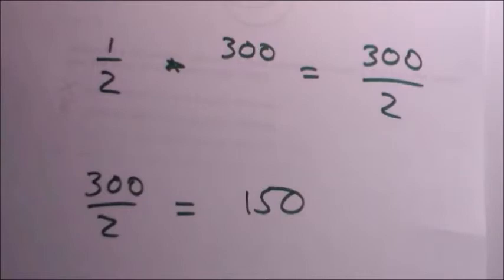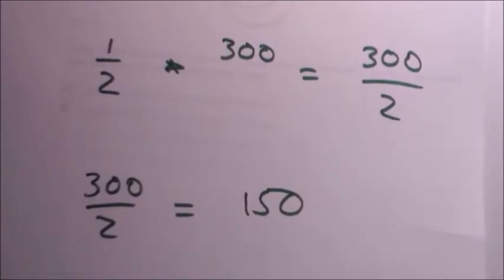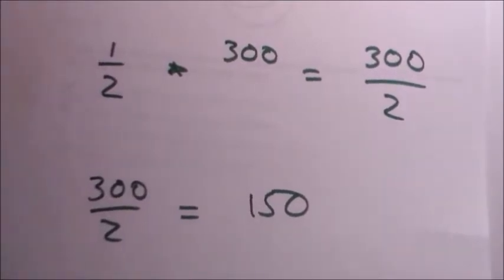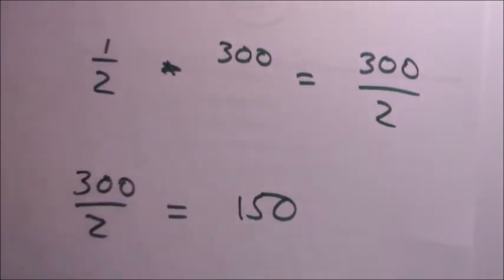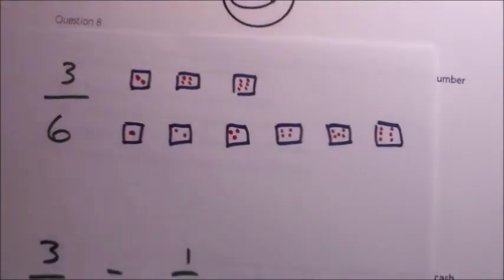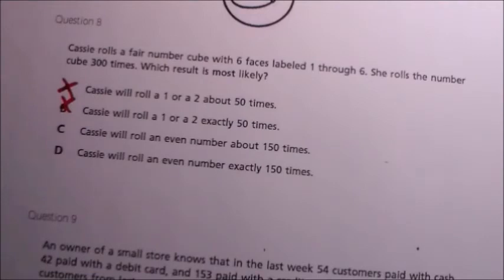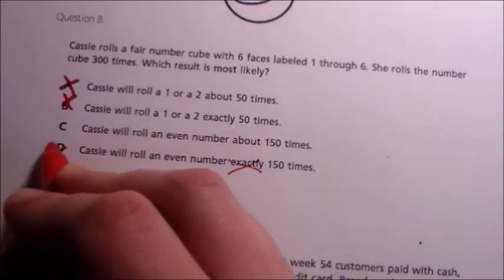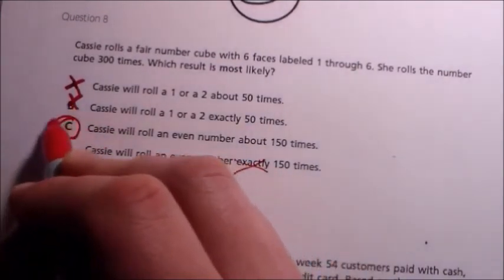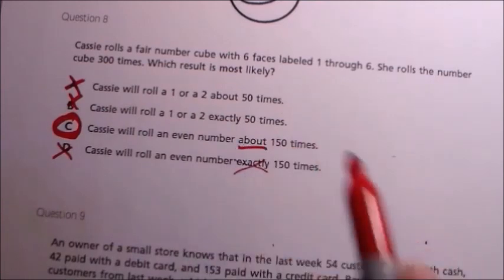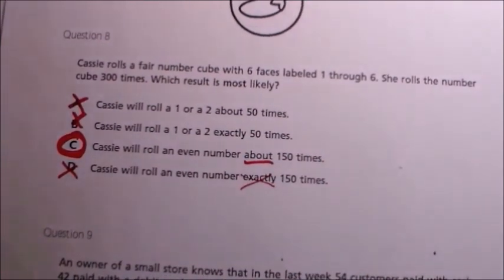Okay. So 150 is our answer, but what does that mean? It's probable that she'll roll 150 even numbers if she rolls that die 300 times. Is it exact? Like I said before, it's not exact. Probability is not about what's exactly right. It's about what can be predicted. So about 150 times, or C is your answer, and we're good.